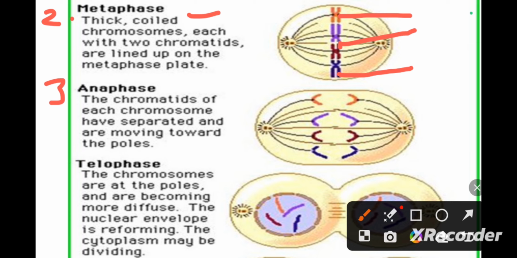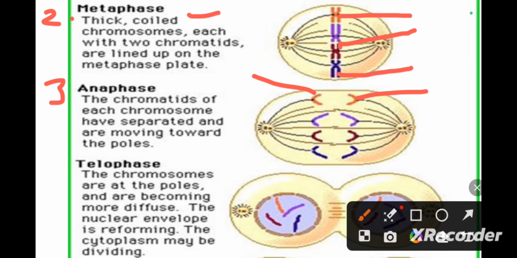Now during anaphase, this is the most important step in mitosis, because the centromere splits and the two chromatids move towards the opposite poles. Now we consider them as one chromosome having a single chromatid moving towards one pole and the other moving towards the other pole.